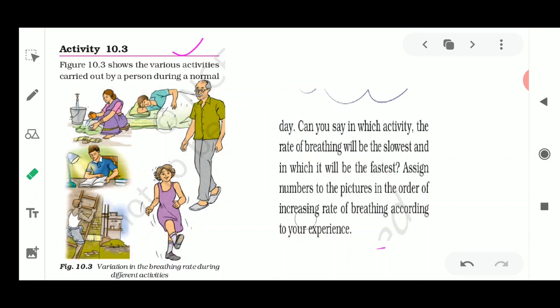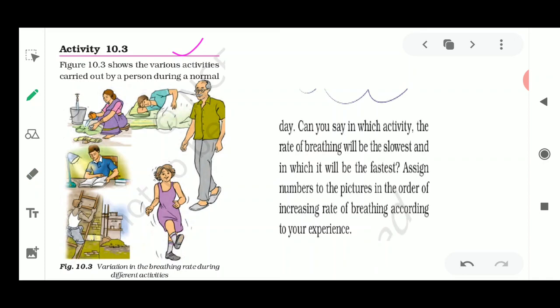You are going to solve this activity according to the increasing order of breathing rate, where you will get the slowest and the fastest rate, numbering these pictures 1, 2, 3, 4. Okay, so this is about the activities given in your NCERT book.